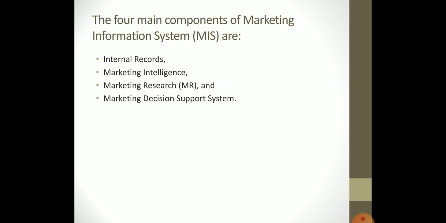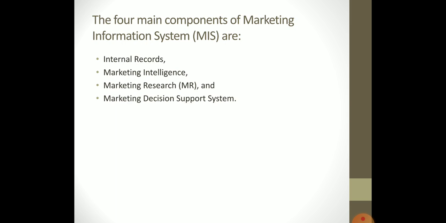So, the internal records will help the manager to take various decisions at various levels. And these internal records are more trustable, more worthy because they are prepared by themselves with true figures, and the information they have in the organization is reflected in the records. These records are many times computerized, which helps the marketing managers gain faster access to reliable information. Thus this information is very helpful in decision making.